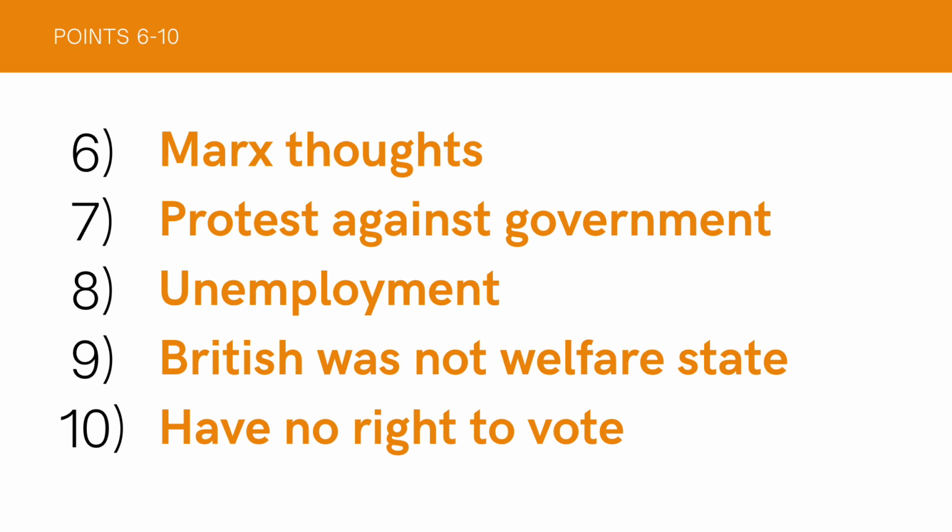Another very strong point that supports Marxist views is that Britain was not a welfare state because they were not doing enough for the welfare of the people of the state. All resources were directed to the upper class. Proletariats or the working class were not getting as much as they wanted. A welfare state looks for the welfare of the general public equally.